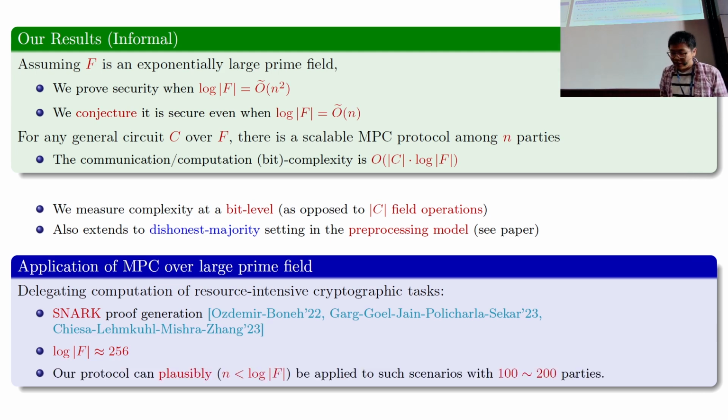And in this case, especially if we can prove the conjectured security of our protocol, then we can easily implement such protocols for these kinds of MPC tasks with around 100 to 200 parties, which is quite practically relevant.